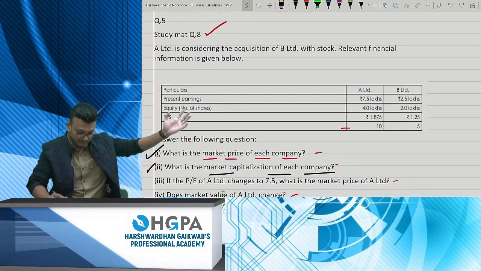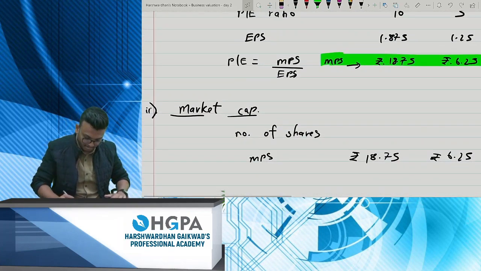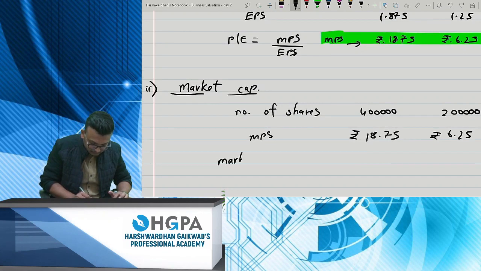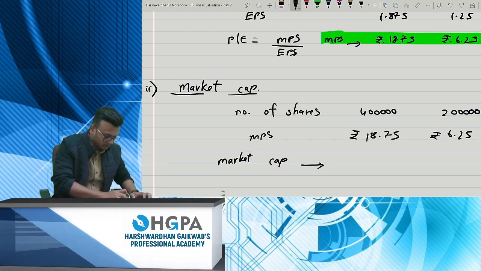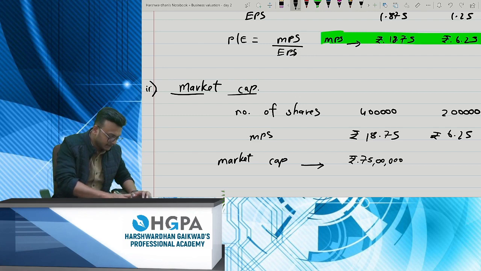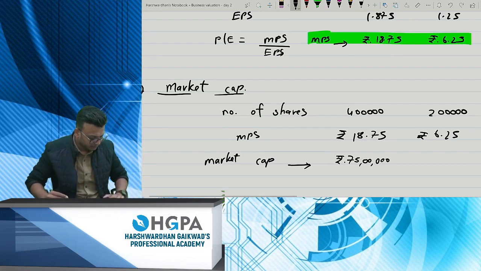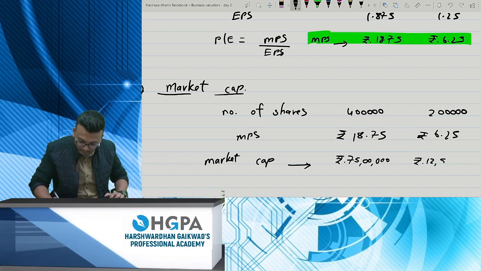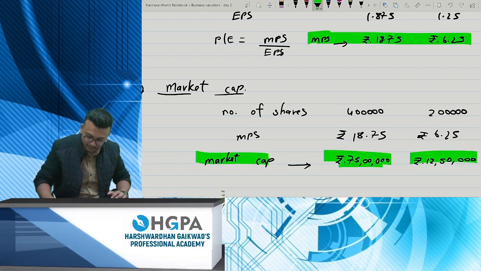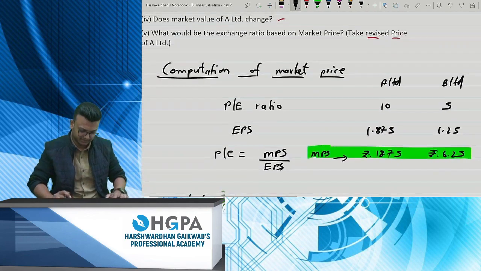Okay, and number of shares are how much? They've already given in the question. It is 4 lakhs and 2 lakhs. So the market capitalization, simple, 4 lakhs into 18.75, this will give you rupees 75 lakhs, and 2 lakhs into 6.25, this will give you 12 lakh 50,000. That's your market cap. Okay, you have got the second question also. I think it's very, very simple.